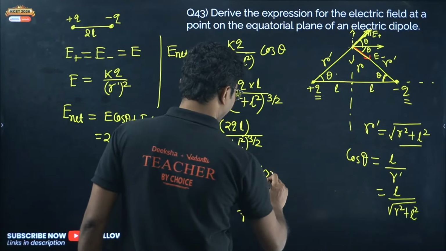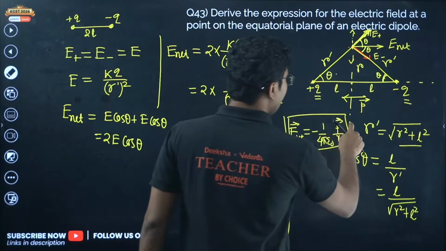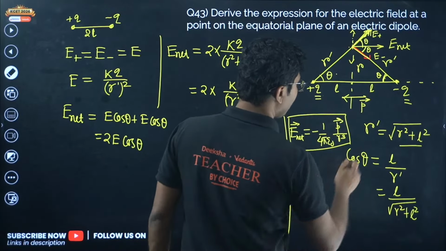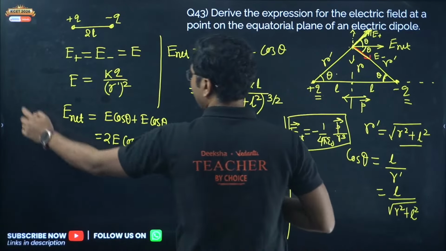If you are not showing the negative sign, marks will be deducted. Because these are the small things that you might ignore, thinking that I don't need to show it, you need to show it. Vectorially E and P are in the opposite direction, so there will be a negative sign coming over here.